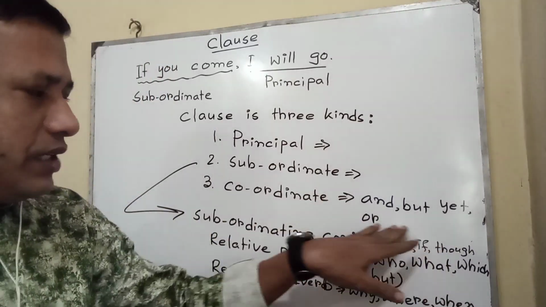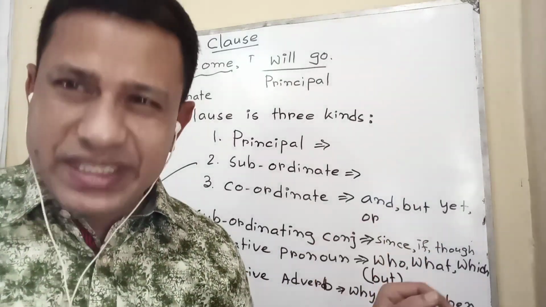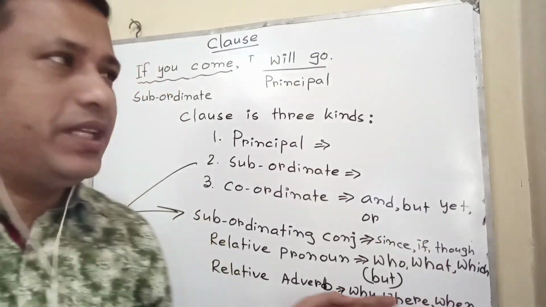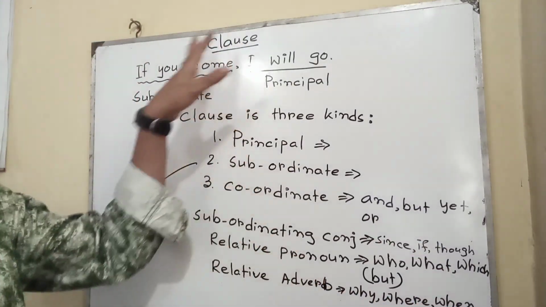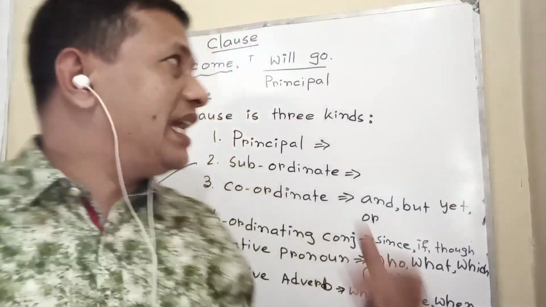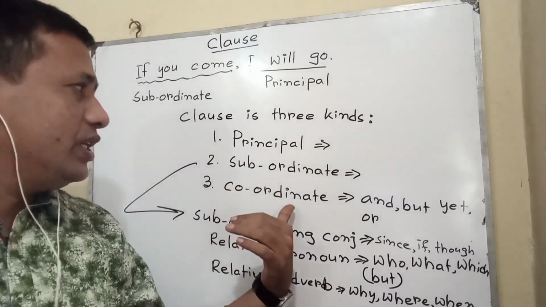If these words are found in any sentence, at that time we have to say that it is a compound sentence. In a compound sentence, principal clause and coordinate clause will be there. At last I would like to repeat it again. What is a clause? A clause is a group of words that is a part of a long sentence that has subject and predicate. Clauses are of three kinds: principal clause, subordinate clause, coordinate clause.